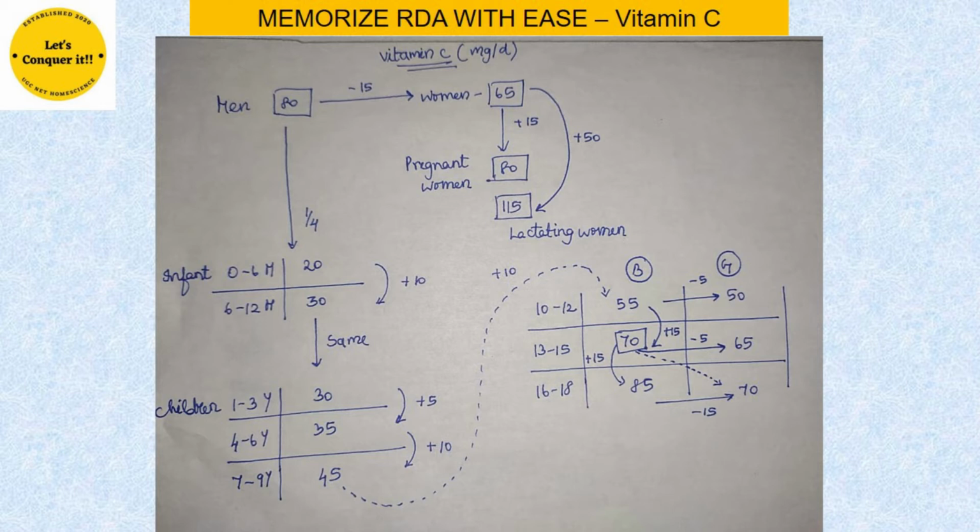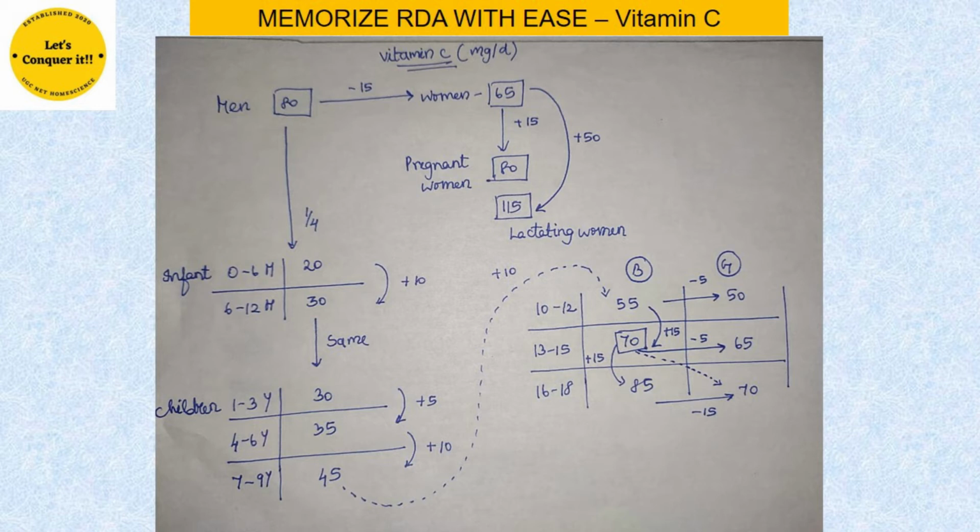So women's requirement is how much? 65. Now to get the pregnant women's requirement, you can remember it in two ways. Either you can add plus 15 to this 65, or else you can remember that men and pregnant women's vitamin C requirement per day is the same, which is 80 mg per day.